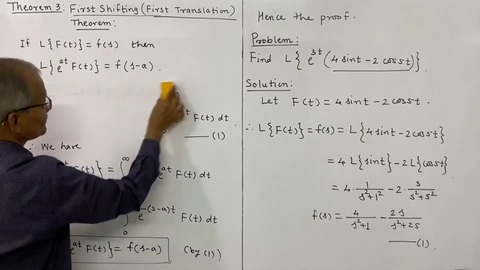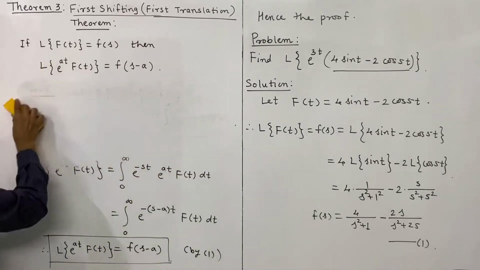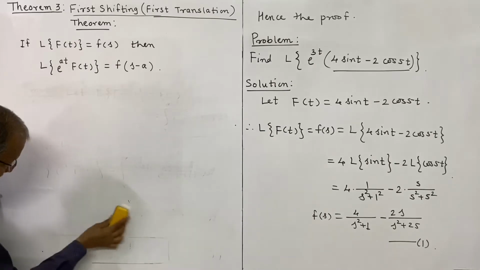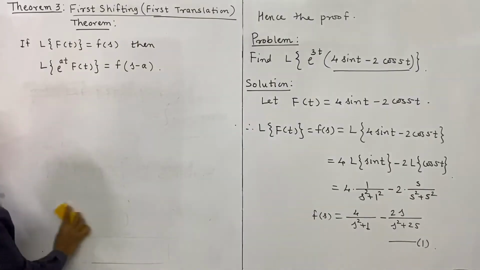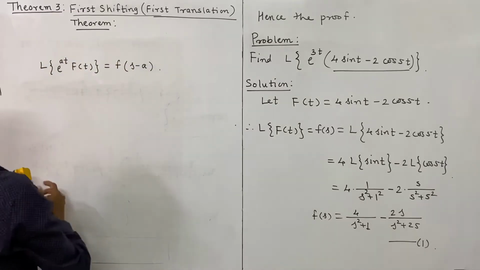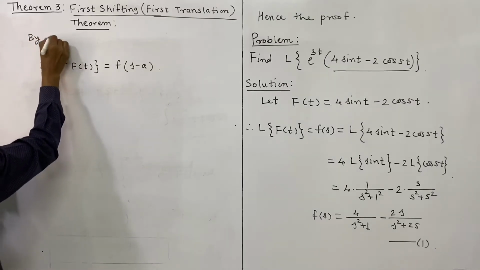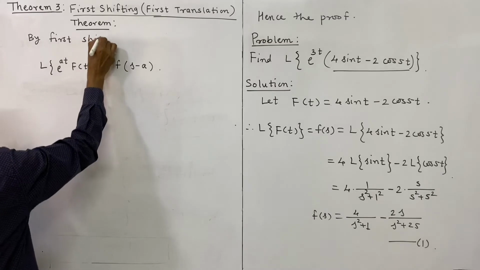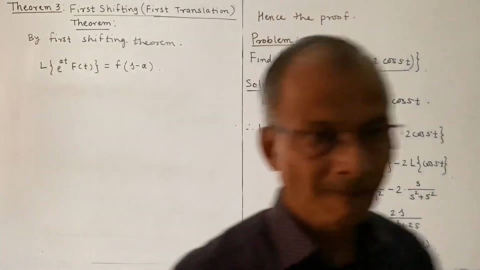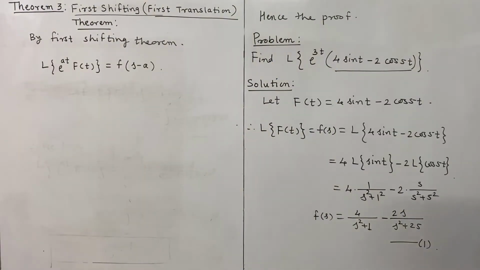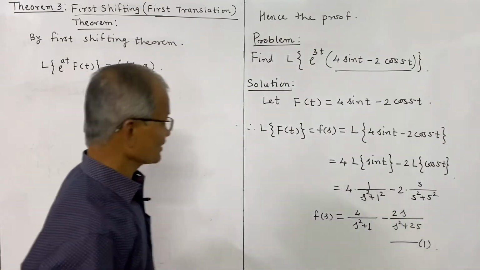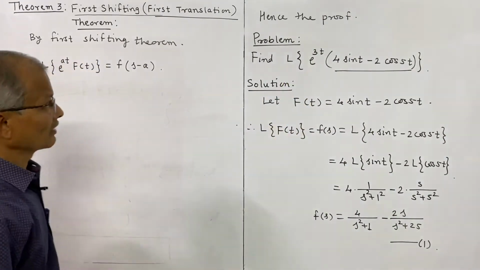So by the first shifting theorem, which we have proved just now, L of e power at f of t is equal to F of s minus a, and now we want to use this for the given problem.